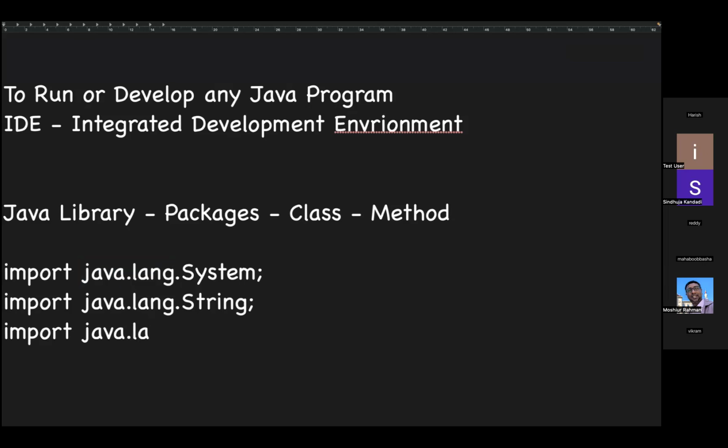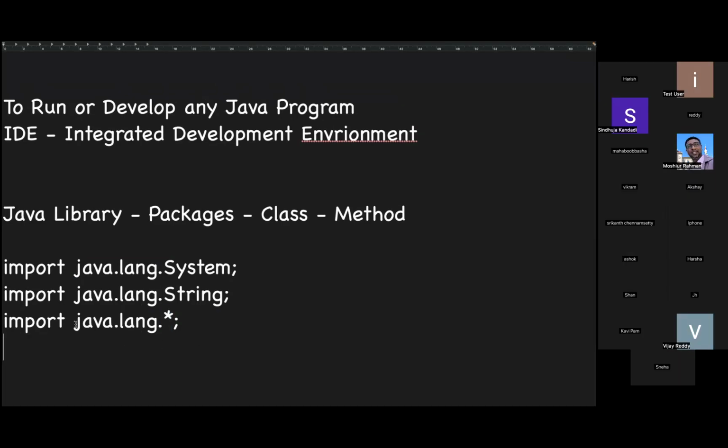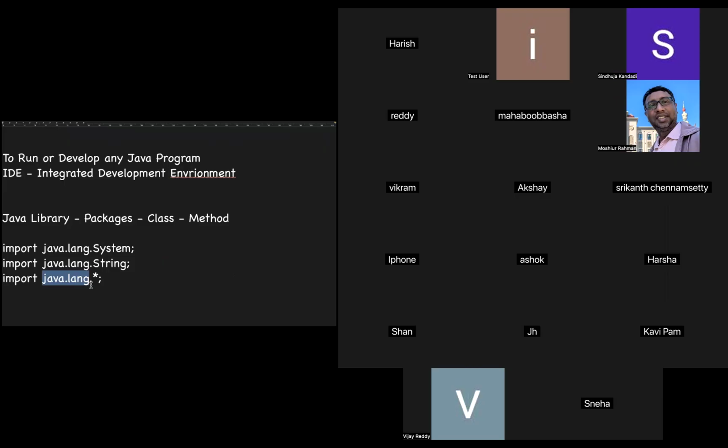Now one more thing. Instead of going with individual classes, you can just mention star. Star is nothing but an asterisk. It means you can use whatever classes or content is provided by the lang package. So java.lang is a package, and the asterisk stands for the content available.